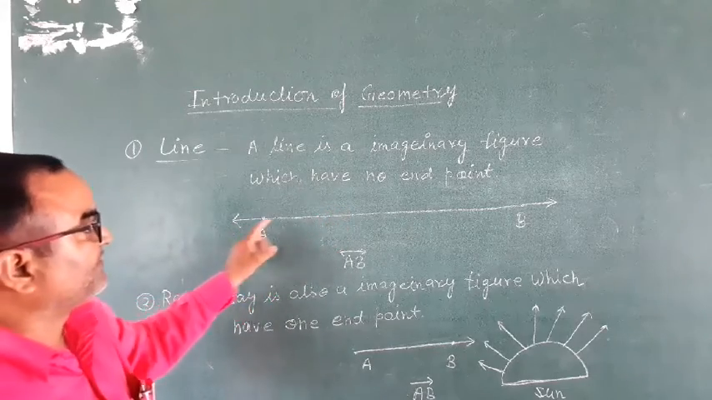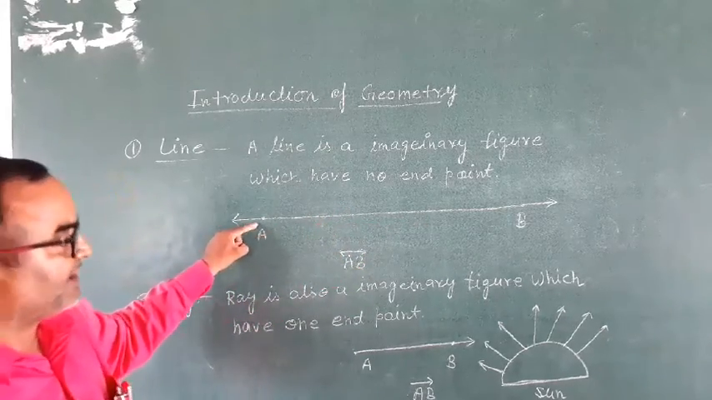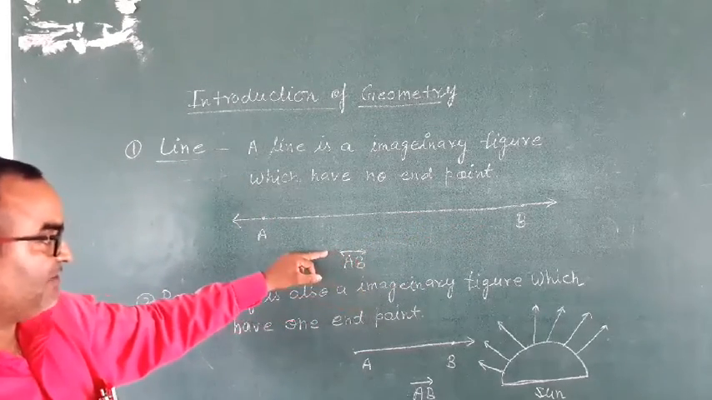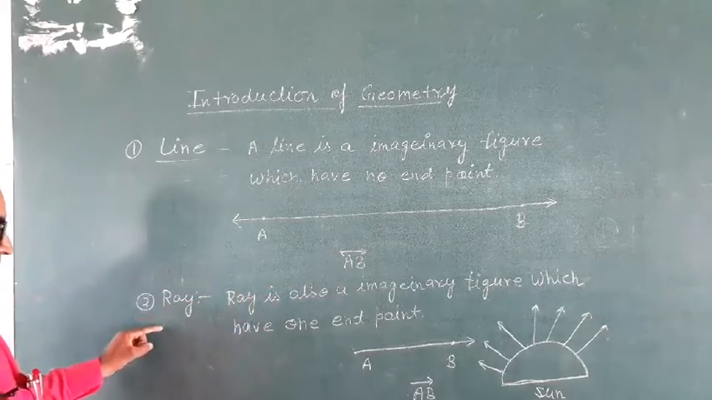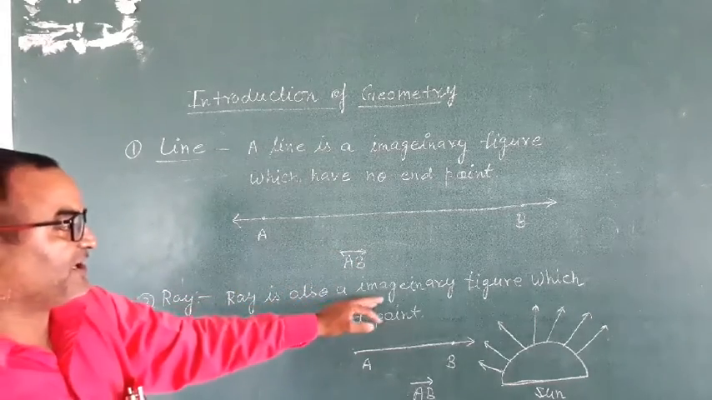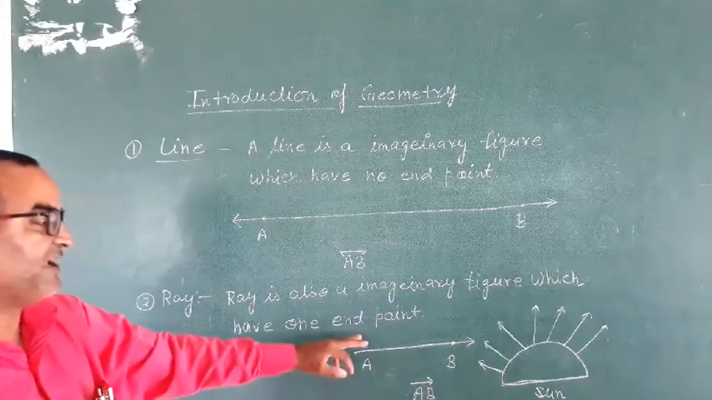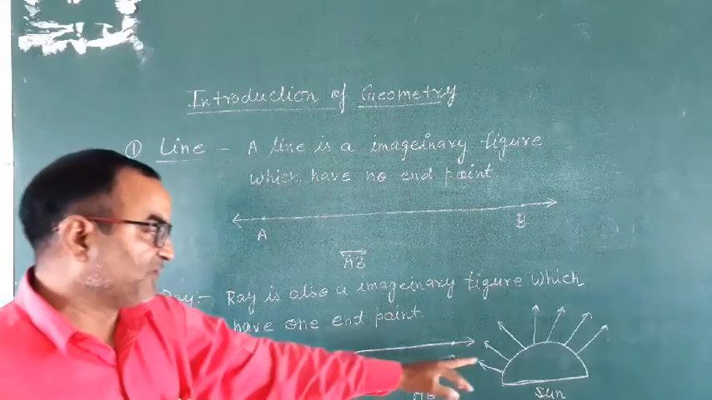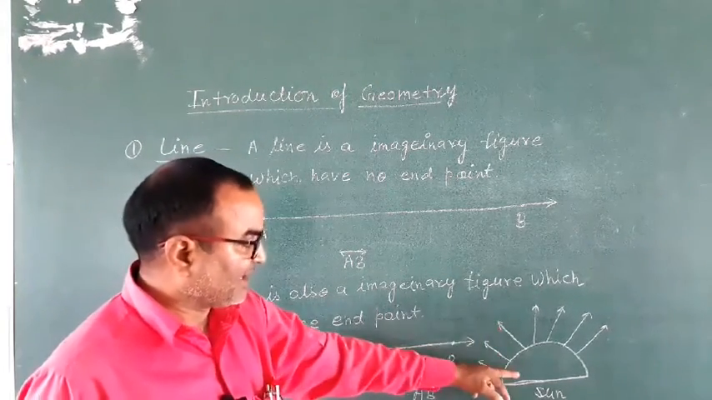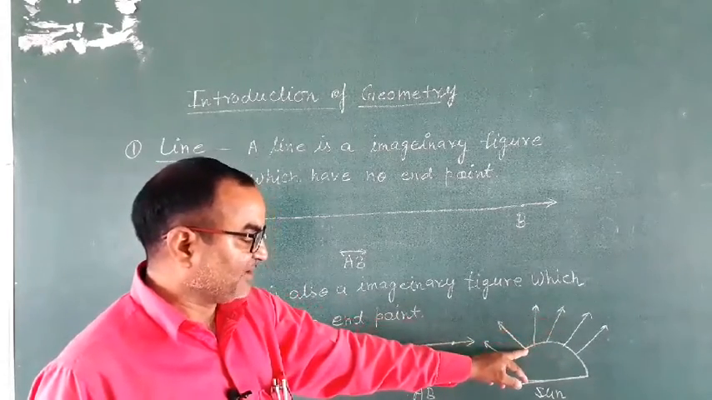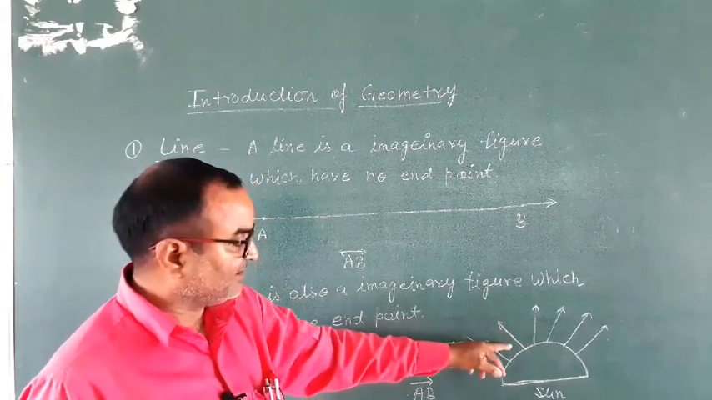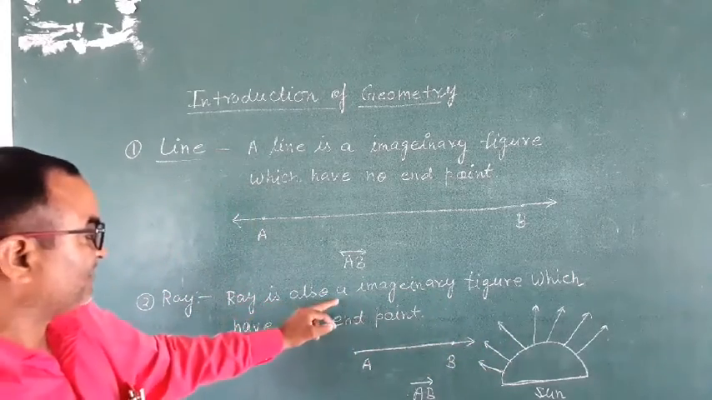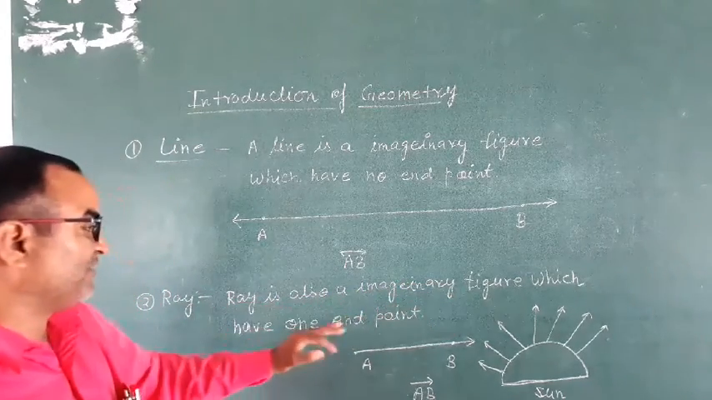Suppose this is a line, and this is point A and this is point B, then the symbol of the line is AB with arrows. Second, ray. A ray is also an imaginary figure which has one end point. This is the symbol of ray. This is A. Suppose this is the sun, then the sun has many rays which have an end point at the sun and are endless. So this is a ray.